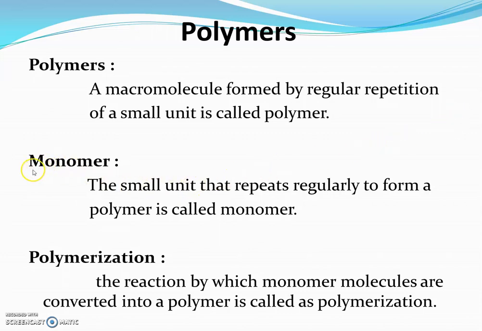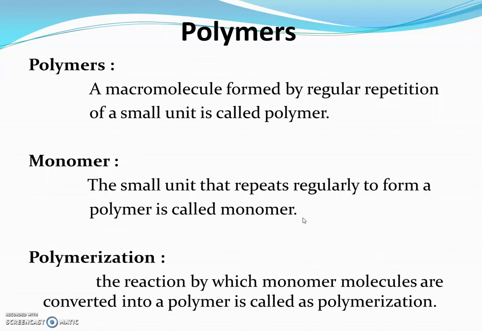Then we will discuss the monomer: the small unit that repeats regularly to form a polymer is called a monomer. For example, suppose that we have to prepare polyethylene or polythene. Then we take a small unit, that is ethene or ethylene.